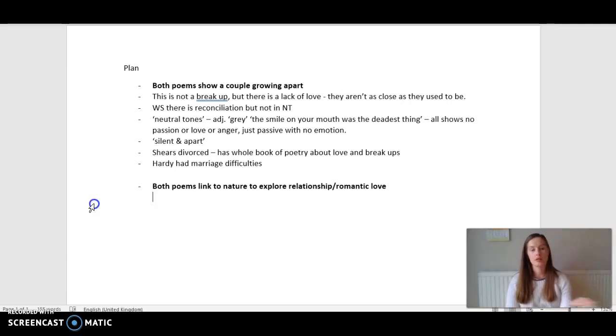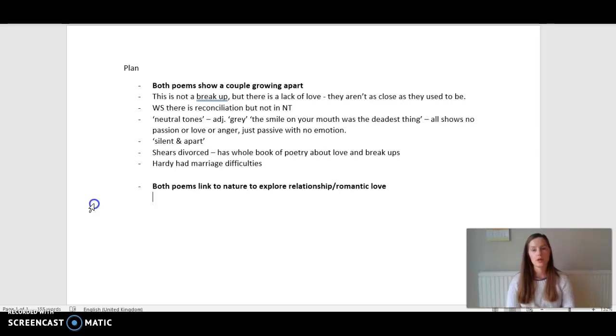And just a quick note about the poem that you compare it to. Obviously, I've chosen Neutral Tones. There are one or two others that would go well with Winter Swans, but it is important that they do link together in some way. So, for example, the last essay question we looked at, the poem was Mother, Any Distance.